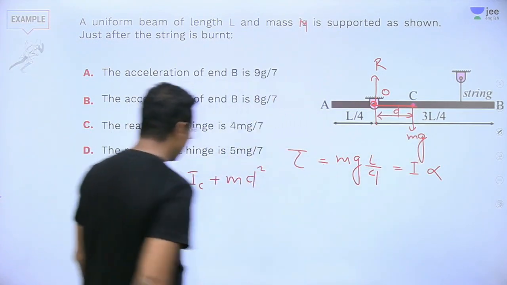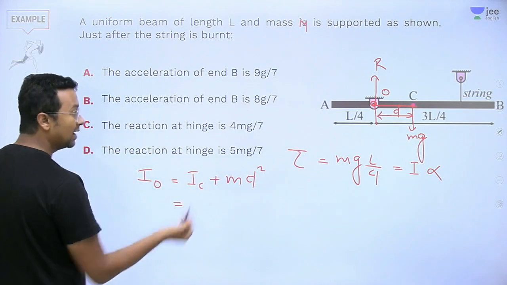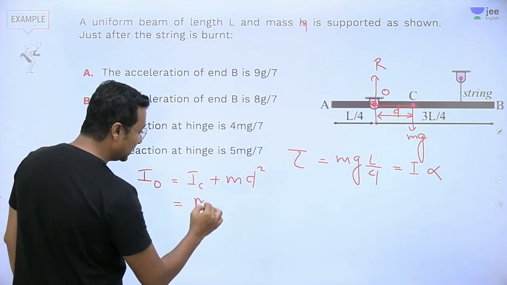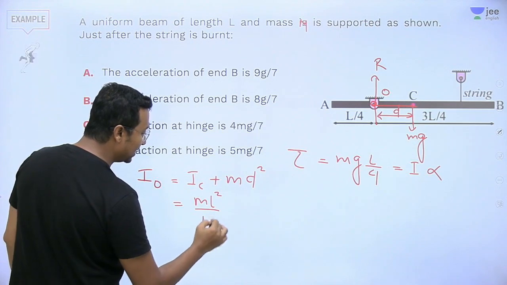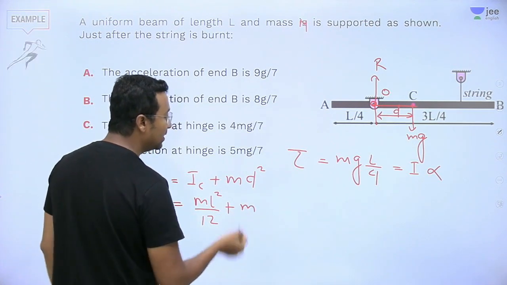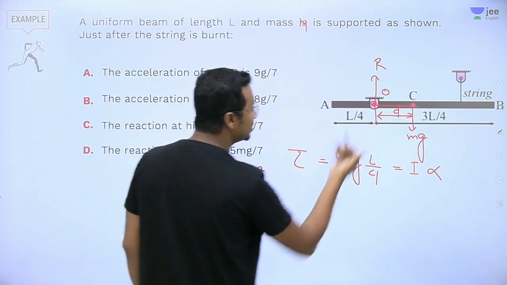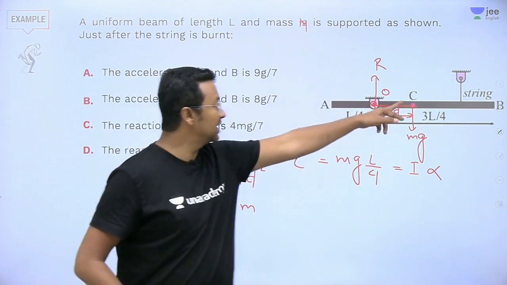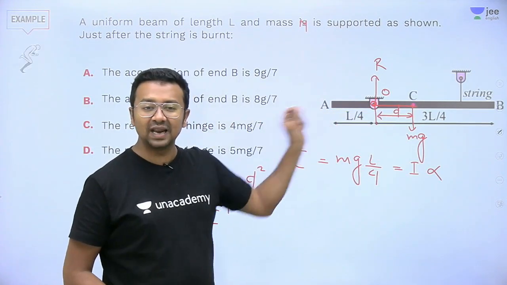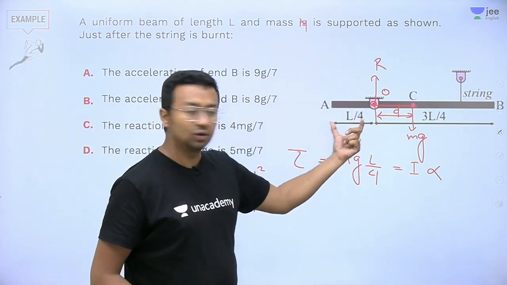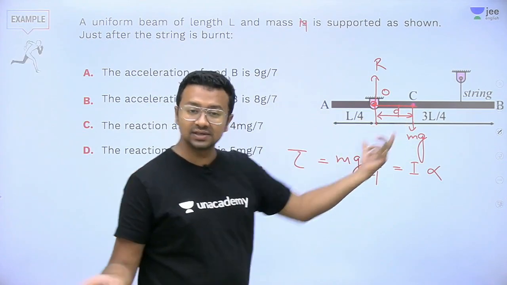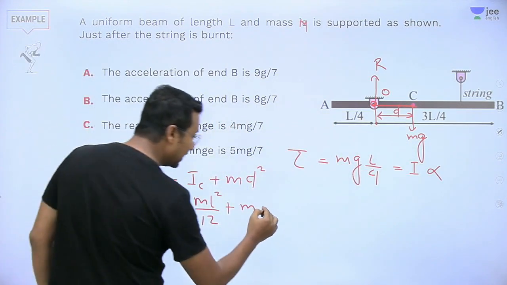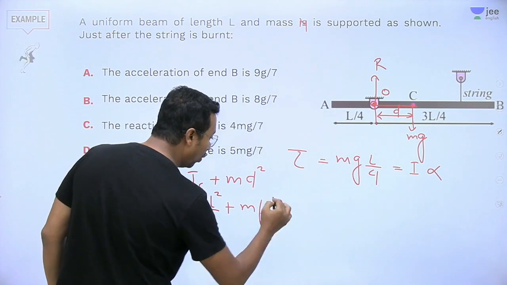So about its center of mass, ml² divided by 12 plus m d². How much is this distance? From the center to this end A will be half the length, so this is L/4. So d will also be L/4, and I'll take L/4 whole square.